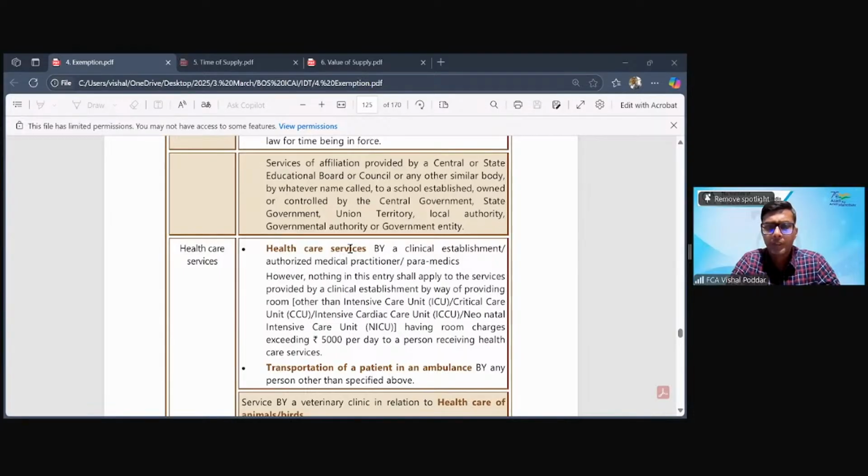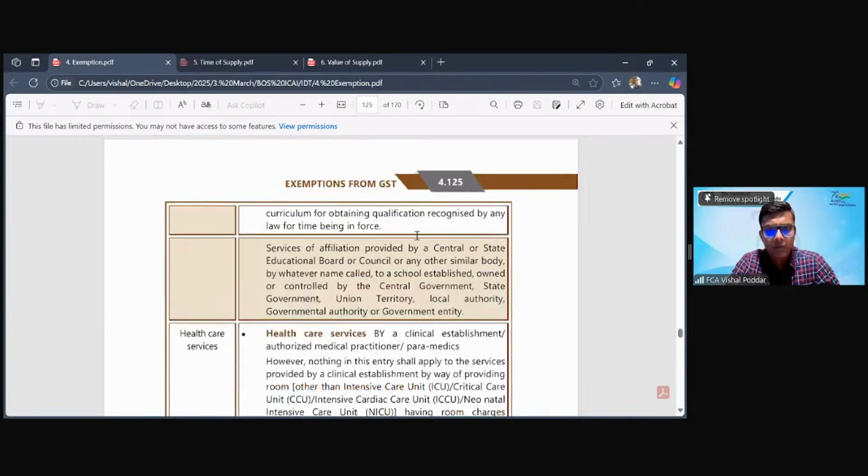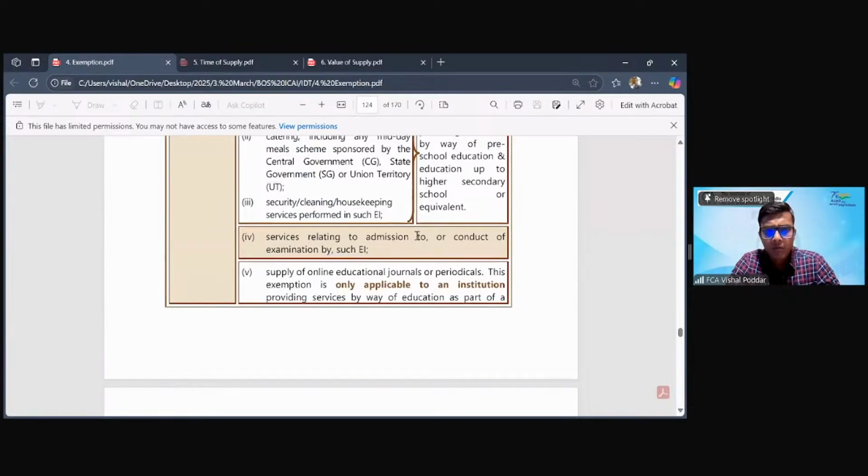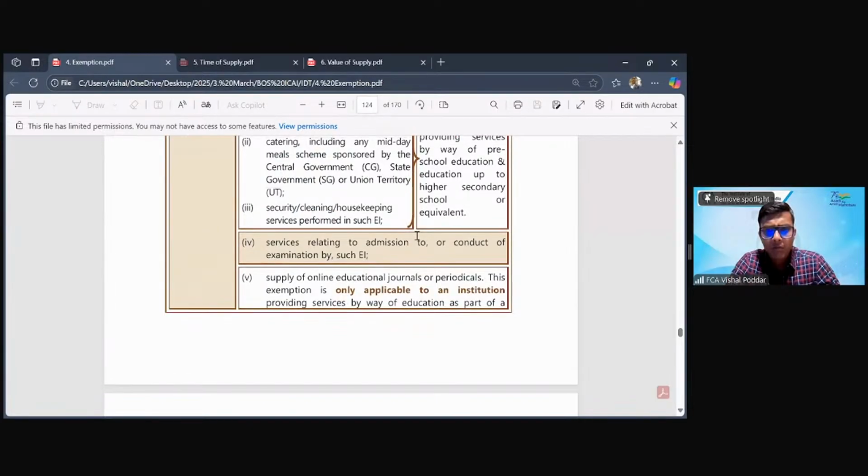Sir, please explain the point 4 and 5 of B again. Beta, which point 4 and 5? Services related to admission to or conduct of examination by such institute and supply of the online education journal or periodical. So what is your query? See, this service is exempt to all three categories of education institutions, schools also, college also, vocational also. So any of these three receiving services relating to admission or conduct of exams, that is exempt.